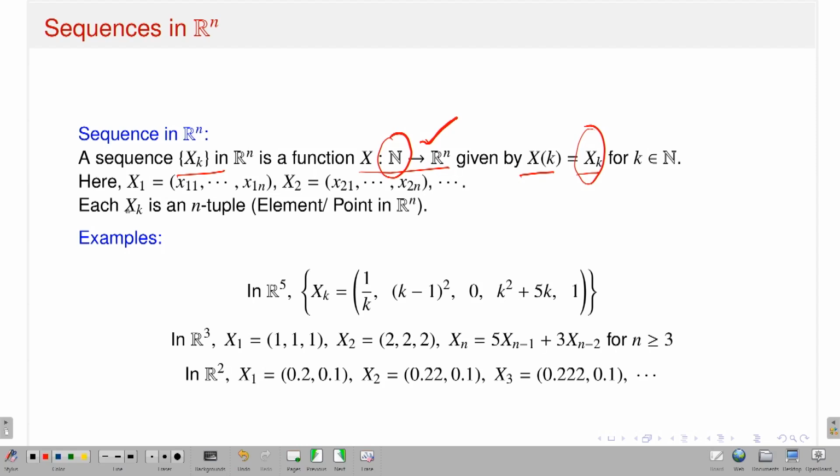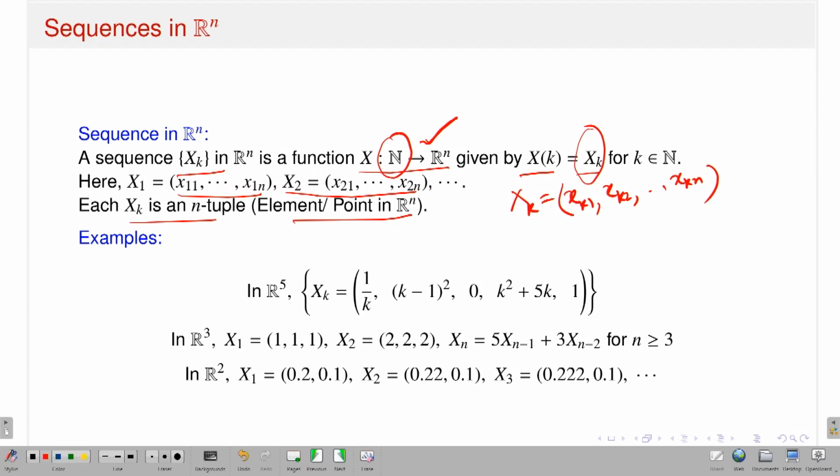So therefore I have written explicitly, like x1 should be a point in Rn, that means it is nothing but x11, x12, x1n; x2 is nothing but x21, x22, x2n. In particular, if I write xk, what is this? This is nothing but small xk1, small xk2 up to small xkn. So this is the definition of a sequence in Rn. As I said, each xk is an n-tuple, an element, a point in Rn.